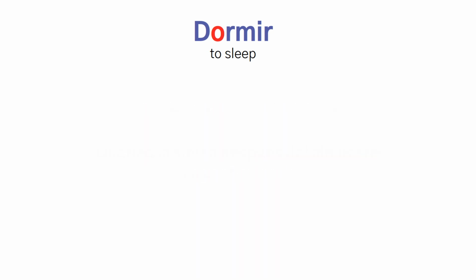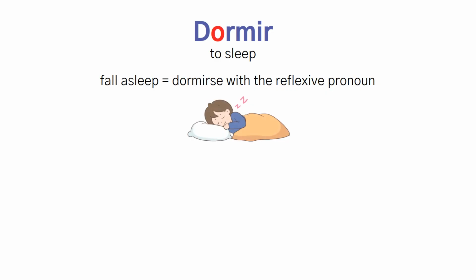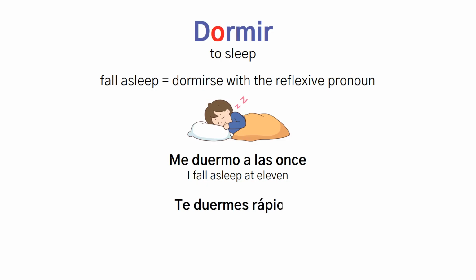One more thing about dormir. When you want to say fall asleep, you often use dormirse with the reflexive pronoun. Me duermo a las 11 means I fall asleep at 11. ¿Te duermes rápido? Do you fall asleep quickly? The reflexive adds that sense of transitioning into sleep rather than just being asleep.